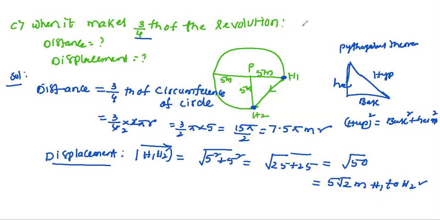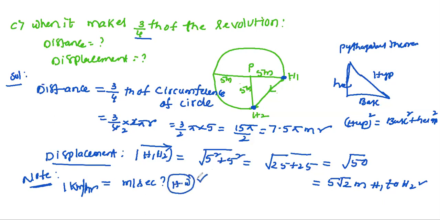I will give here 1 kilometer per hour. That I will write here as a note. It will be useful for the next class. That's why I'm giving here 1 kilometer per hour. We need to convert it into meter per second. How to convert? Okay, take this as homework. If you get the answer, comment below, or in the next class I will give this conversion.